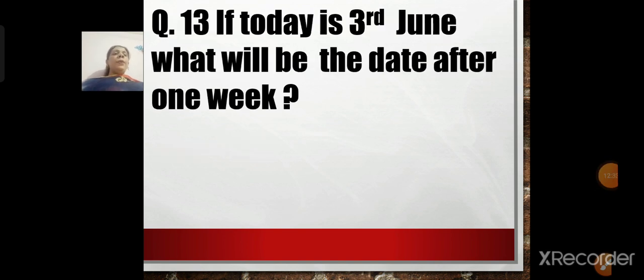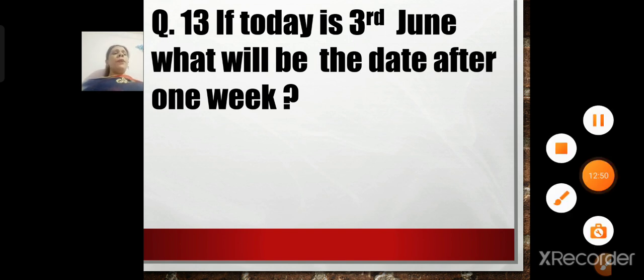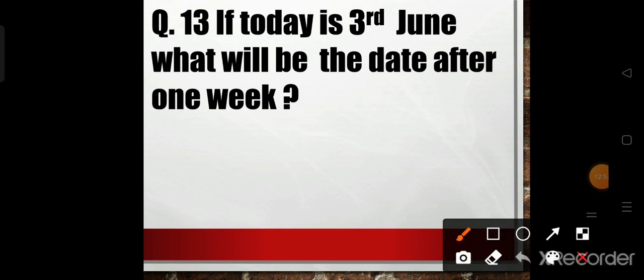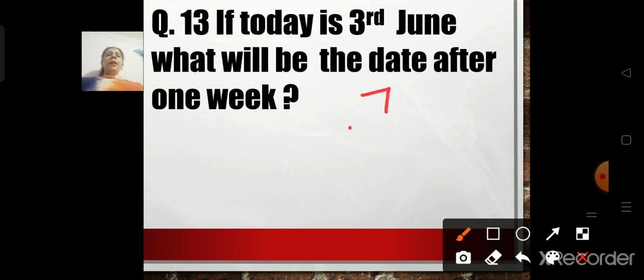Next. If today is 3rd June, what will be the date after 1 week? Again, children, today is 3rd June, correct? So, what will be the date after 1 week? So, what we are going to do? We are going to add. We are going to add 7 plus how much, children?